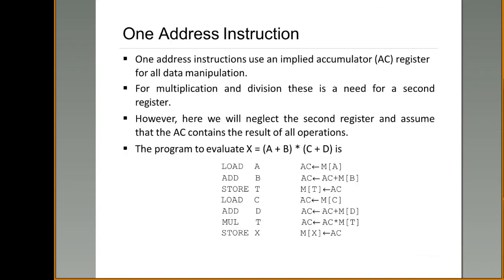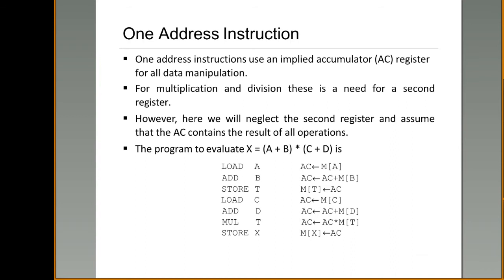So one address instruction means you will be providing only one operand in the instruction. Let us consider if you want to perform A plus B or any arithmetic operations like addition, multiplication, and so on. In those cases, minimum of how many values do you require? You require a minimum of two values, A and B, if you want to perform A plus B.